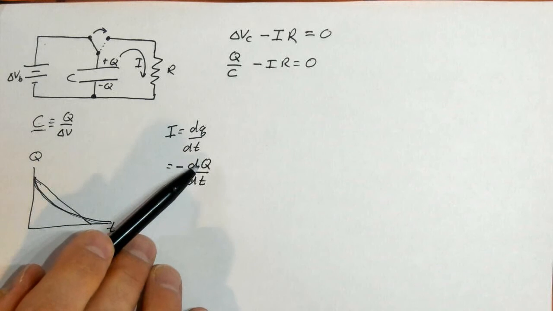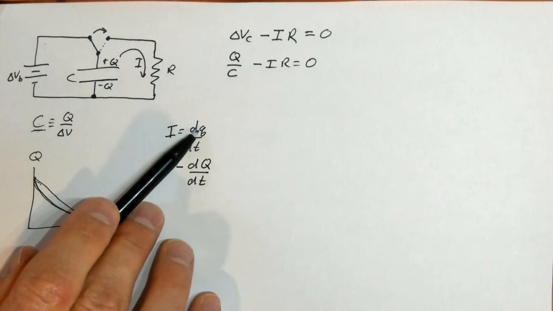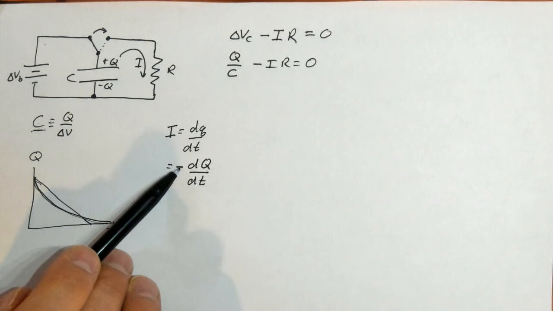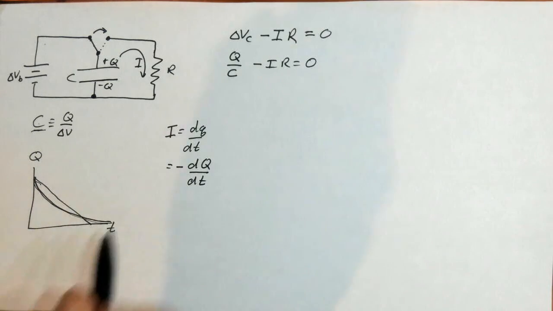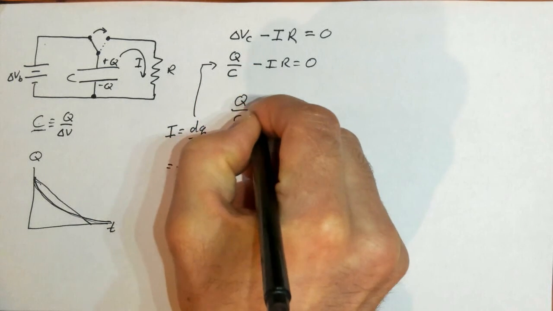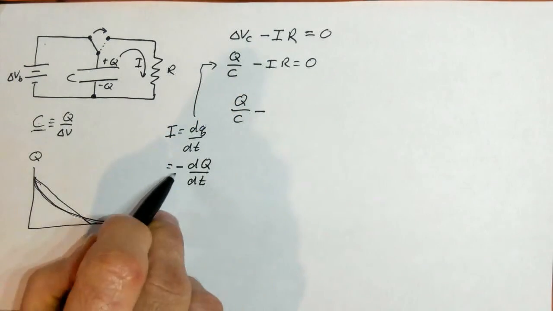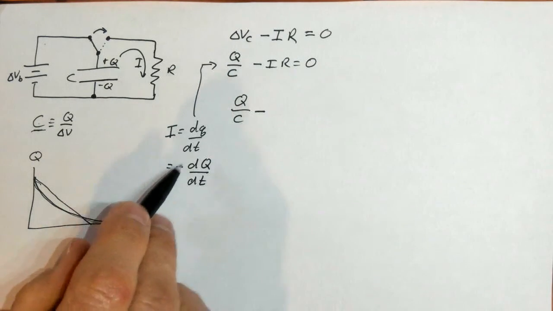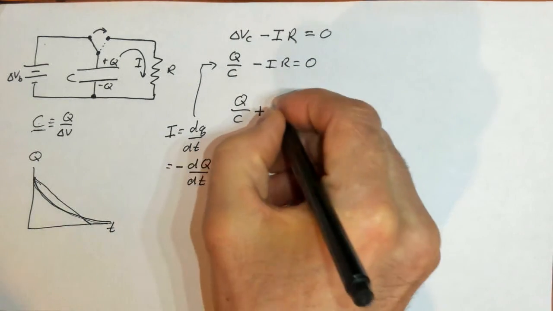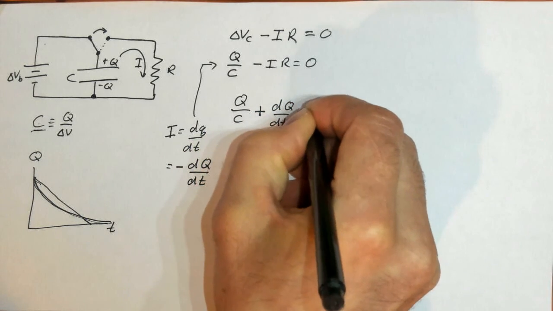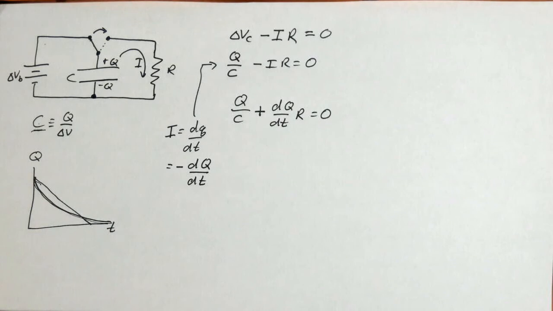If this is big, this is getting small. A big change here is a big negative change here. This is getting smaller and smaller, so we have a minus sign. So we can add that to here, and we get Q over C. Minus a minus gives us a plus. So minus here, algebra minus, definition minus, gives us a plus dq over dt times R equals 0.